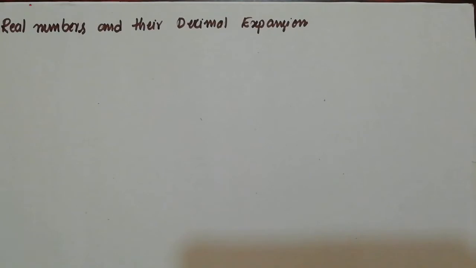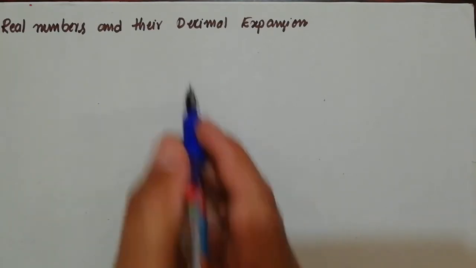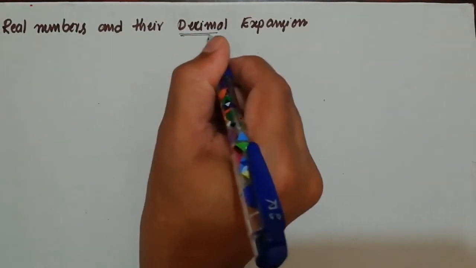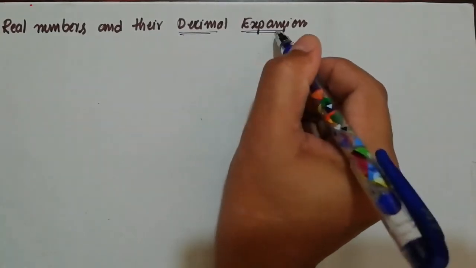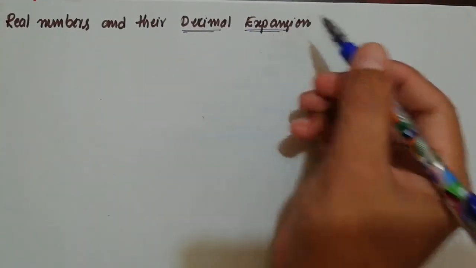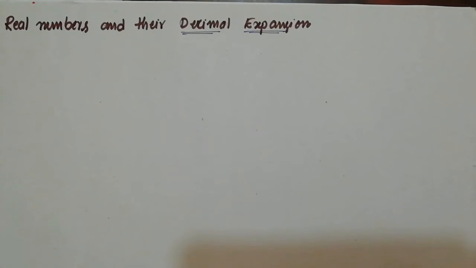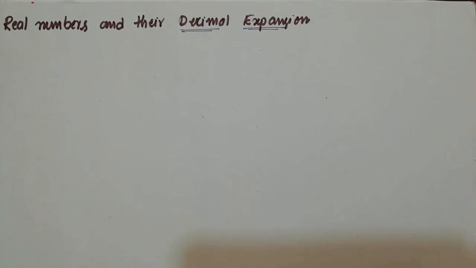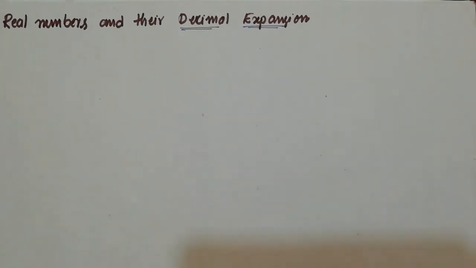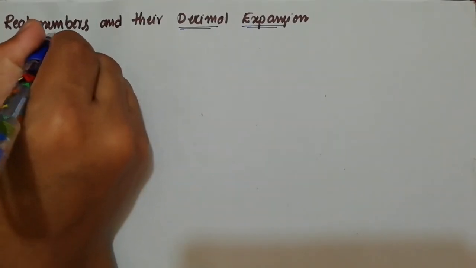In this topic, actually we are going to discuss what? Decimal expansion of real numbers. Okay, I think I told you in the class itself regarding the decimal expansion of what? Real numbers. In the case of real numbers, there will be three different types of decimal expansion.